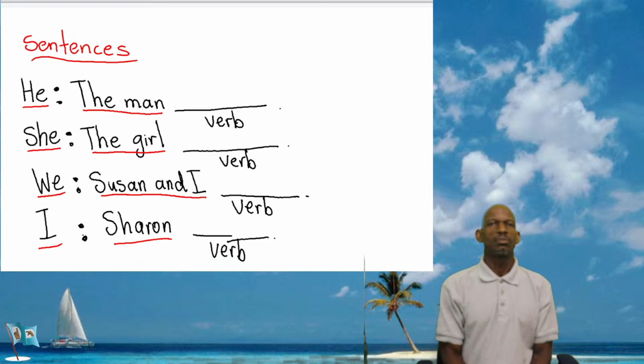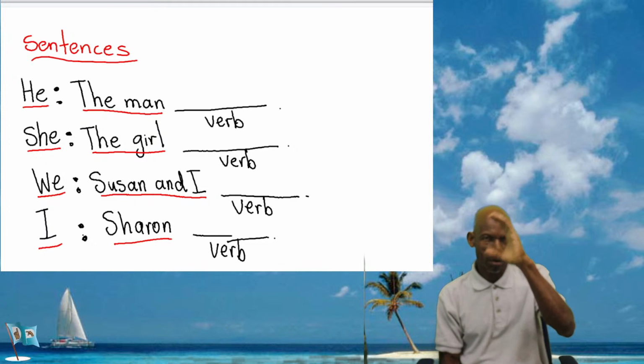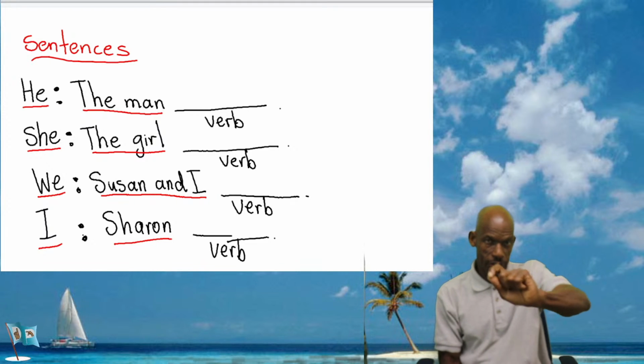Okay. All right. So everybody, what we're going to do is complete these sentences with a verb. So the places where you see the line with a verb, I want you to write a verb.